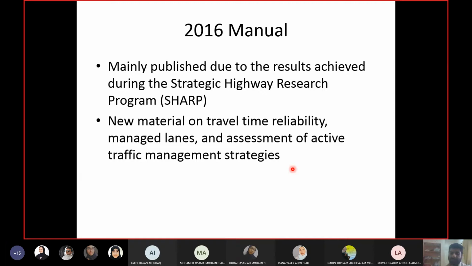Okay, so this is what we call active traffic management strategies, taking actions on the basis of real-time information from traffic. Okay, so now we have so much technology, detectors, sensors, cameras, we can do that. We can obtain real-time information and then we can act according to it. So this is known as active traffic management strategies, and this was not included in the 2010 manual. Okay, so these are the new things, completely new. These are completely new things which were not even mentioned in the 2010 manual.